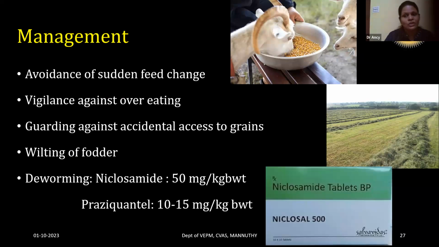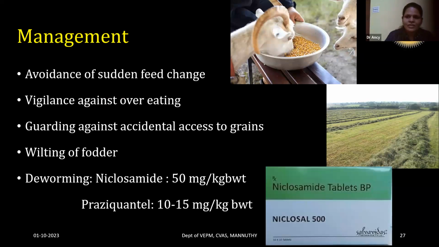The sudden feed change can also cause endotoxemia. So sudden feed change should be avoided. And animals' access to the grains or huge quantities of grains should be reduced. And you should be vigilant about the overeating habit of the animal. And the wilting of the fodder should be done so that it can reduce the incidence.